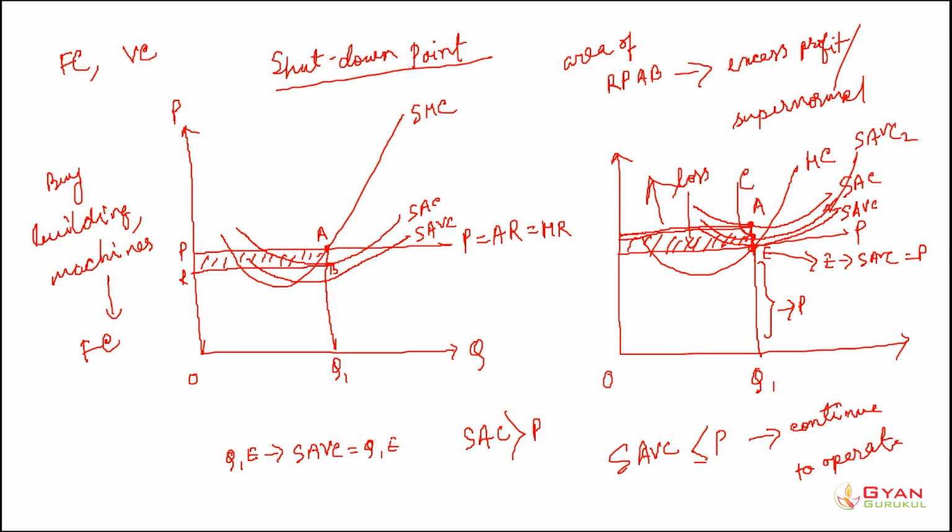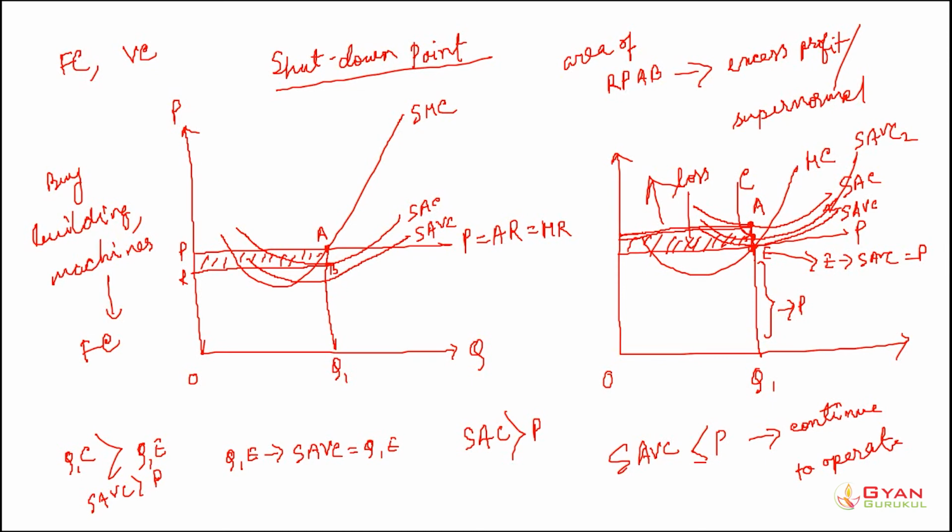Now see, what is the short run average variable cost? It is Q1C, which is greater than Q1E. Q1C is greater than Q1E, that means the short run average variable cost is greater than the price, which means the firm is not even able to cover its variable cost. Forget about the fixed cost here. So that means the firm is incurring heavy losses.